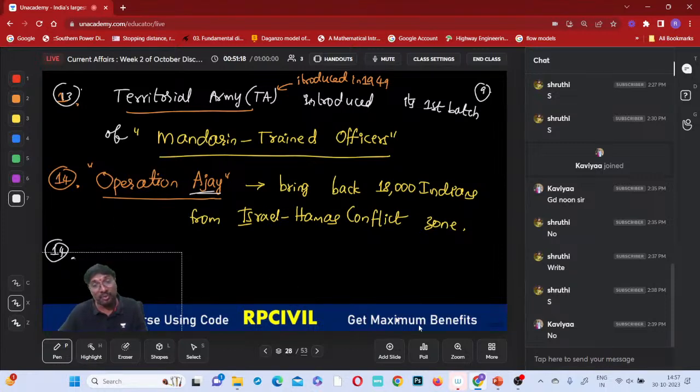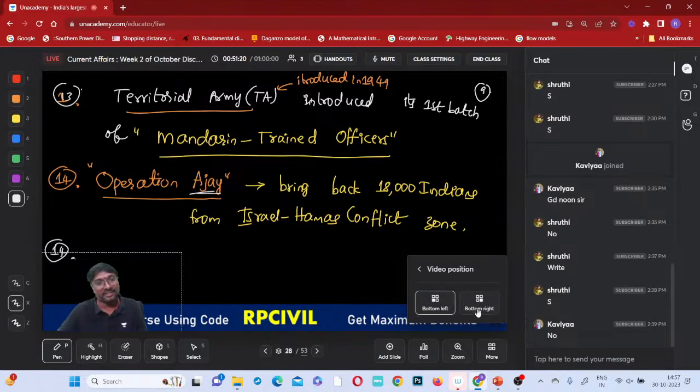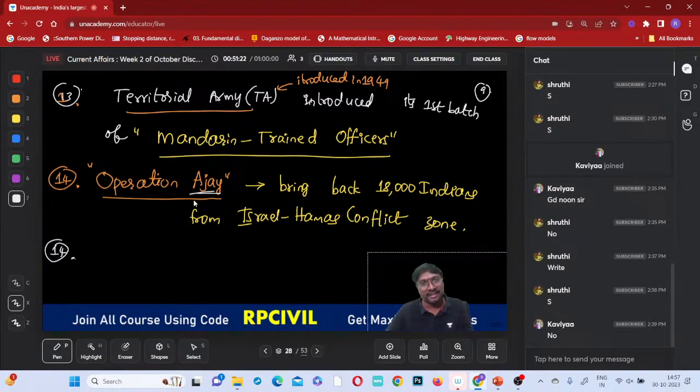Now there is one more thing that happened in the judiciary system, right? These are all defense, security, protection of citizens and all these things. Now there is one more thing that happened, right? Supreme Court of India. SCI is nothing but your Supreme Court of India. It has allowed the appointment of an interpreter, right?